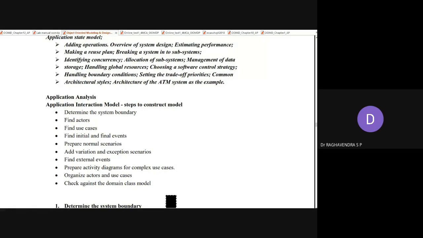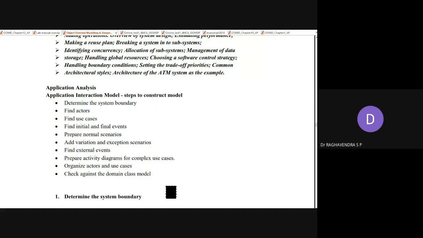Next, prepare normal scenarios, means the textual information. Next, add variation and exception scenarios. If something is extraordinary, which is not there in the normal cases, those things also have to be identified. And find external events, means outside stimulus and all those things. Next, prepare activity diagrams for complex use cases. If you have a use case diagram which is very complex and not easy to understand, you can convert these complex use cases into appropriate activity diagrams also.